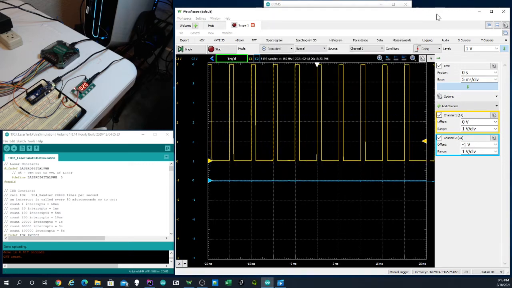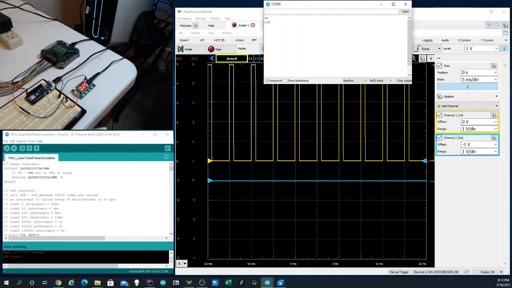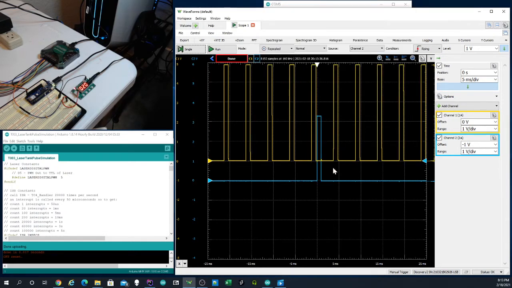With the targeting system off, I'll reconfigure the scope to focus on channel 2 as the trigger, which is where our Arduino is. I'll issue the command to generate 20%. And as you can see, we generated a single 20% pulse.